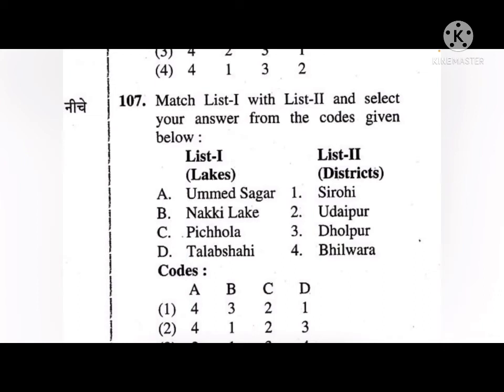Okay. So Umed Sagar is in Bhilwara. Then Nakki Lake is in Sirohi. Okay. Pichola Lake is in Udaipur. And Talab Shahi Lake is in Dholpur. So the correct answer to this is 2.